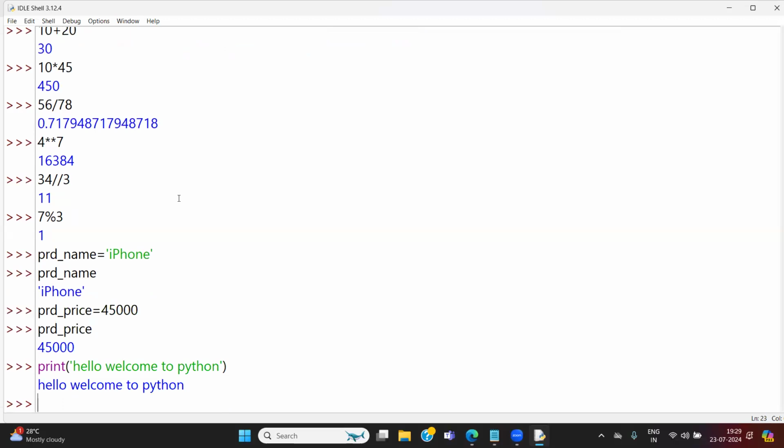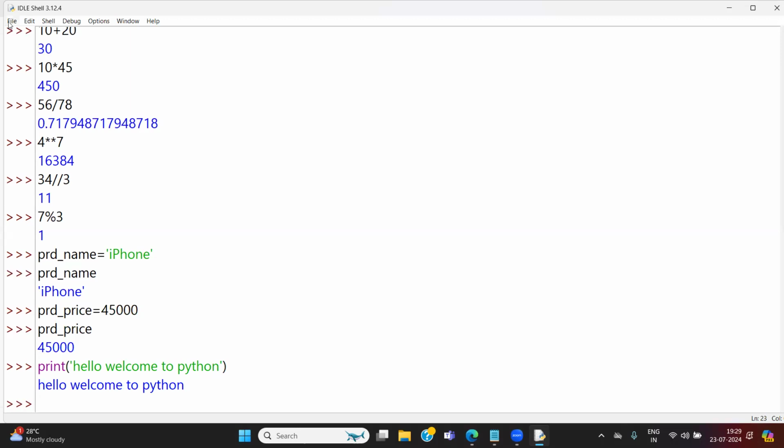This is the way of interpreted mode. If I am writing something, immediately click on enter button, it will execute the output. It will give the output. That is actually called interpreted mode. Now let's go with the batch mode. The same IDLE, I go with the batch mode.